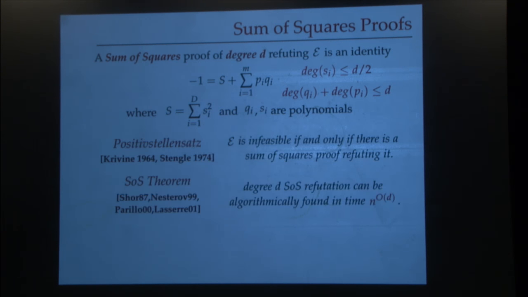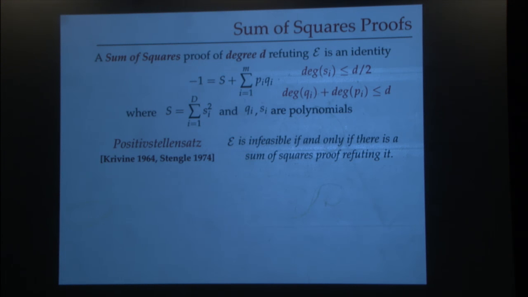So that's already what I said. The one question that we should care about is, whenever this system of polynomials is infeasible, such a proof should exist. It turns out that this is indeed true. Nice for us. This result is called Positivstellensatz, and this is actually a deep result that builds on Artin's solution of Hilbert's 17th problem. It was generalized to this setting of system of polynomials by Krivine and then Stengle. And essentially for us it says that the system of equations is infeasible if and only if there is a sum of squares proof refuting it.